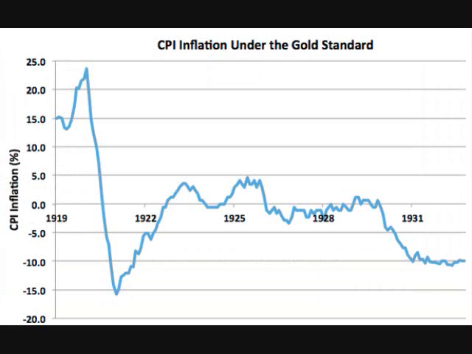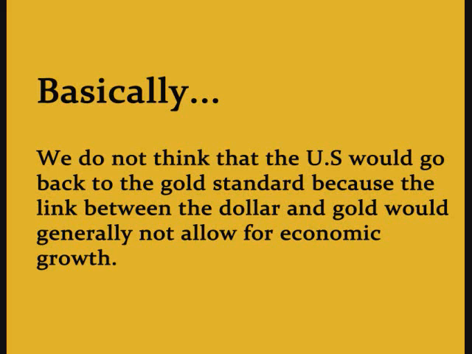This graph shows how inconsistent inflation for goods has been that were sold during the gold standard from around 1919 to about 1935. We think that the gold standard is very problematic because it does not allow for expansion in the economy. However, it was a much-needed learning experience, so we will not make the same mistake again.